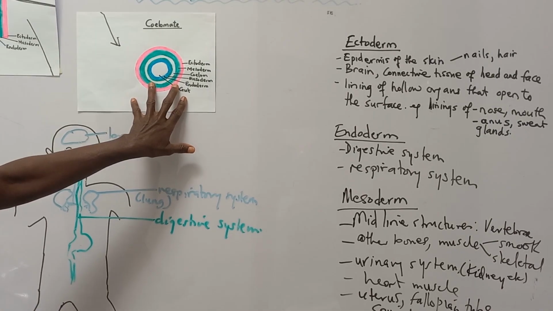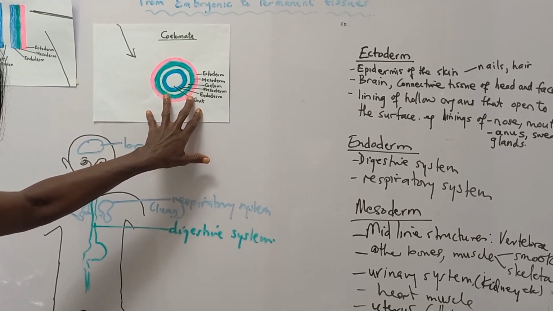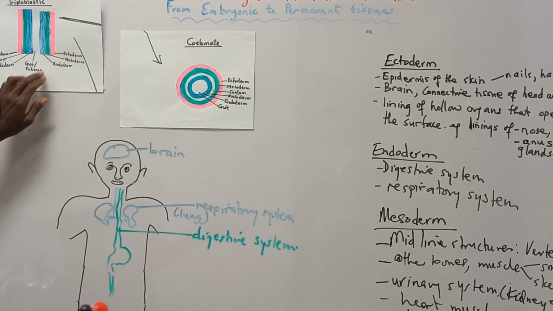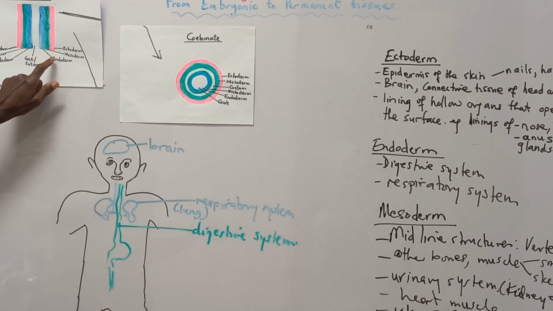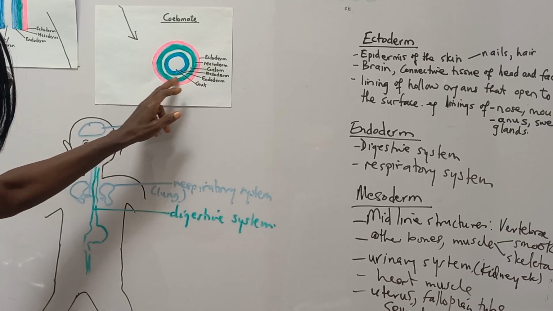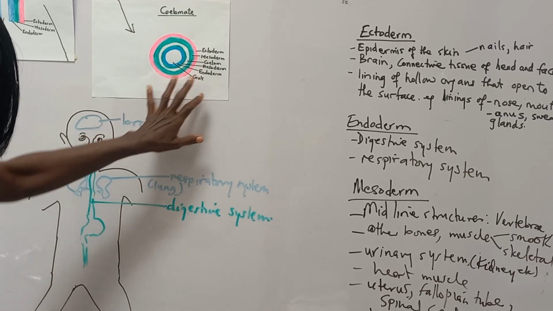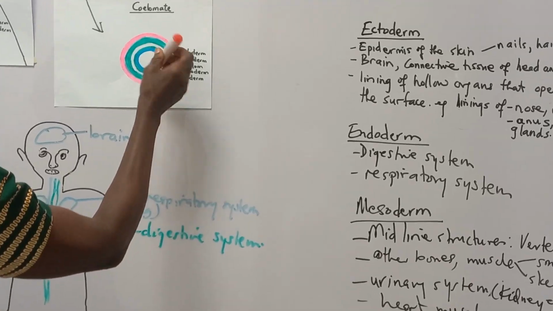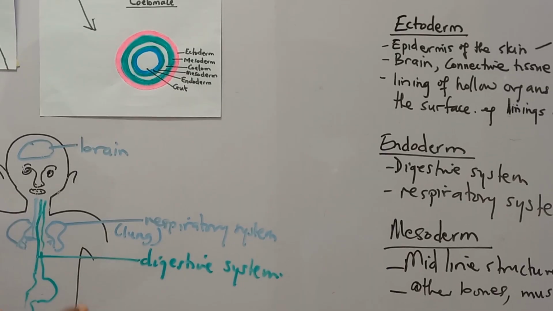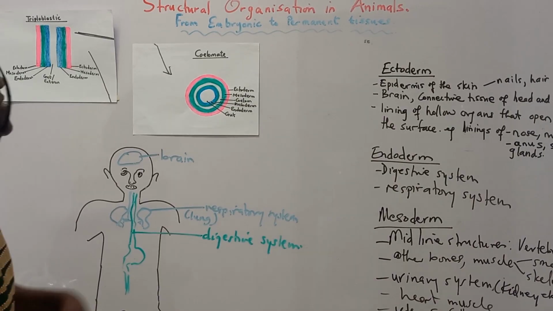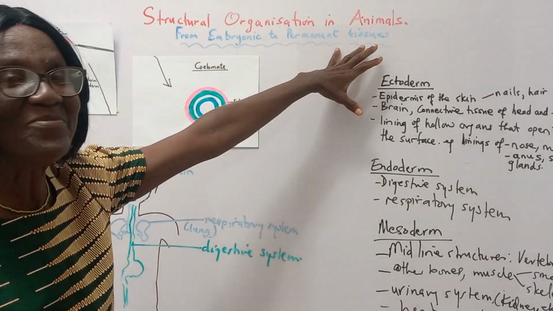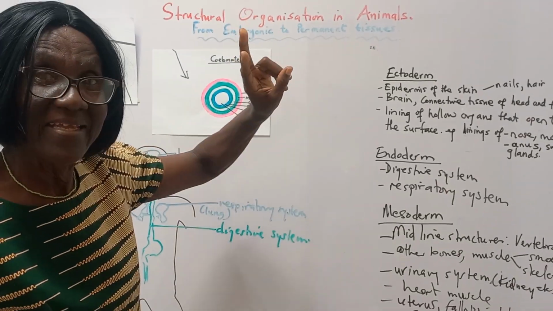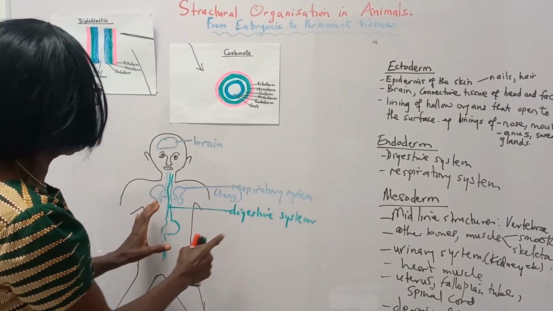So this organism in the embryo has the three basic layers of embryonic tissue, ectoderm, mesoderm, endoderm, with a coelom, that is the body cavity, and will result in these. Meanwhile, some of the mesoderm forms the dermis of the skin with all the blood vessels and the nerves. So, structural organization in animals, we've seen how the three embryonic body layers end up forming the whole organism.